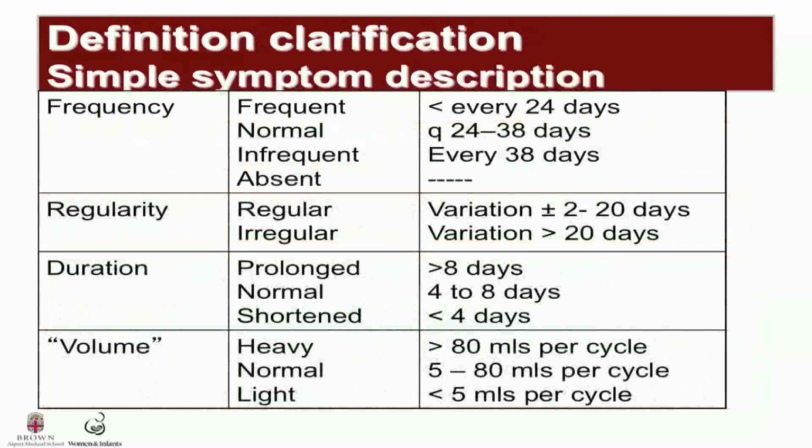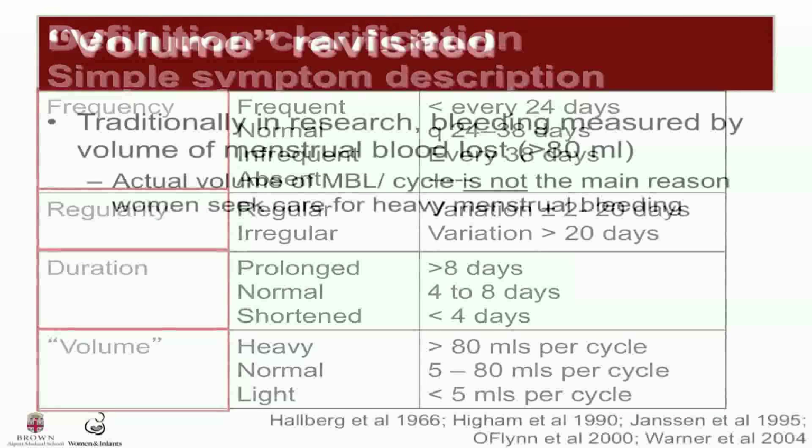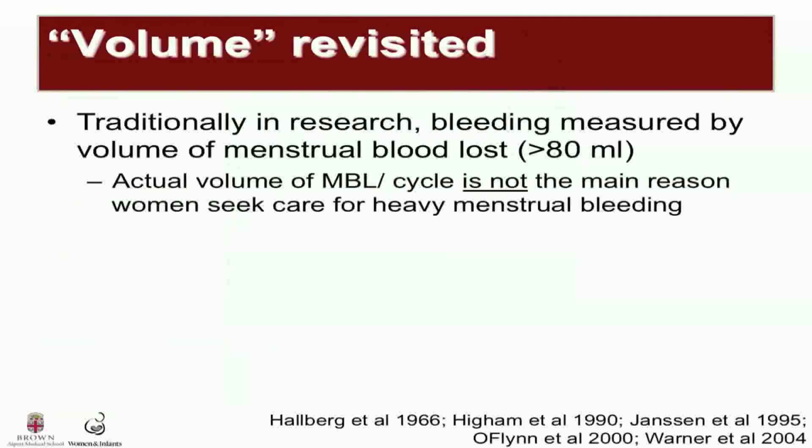This is replacing it with more precise categories of etiology that we'll discuss a little bit more later in this talk. Another suggestion by this expert group was to standardize how the symptom of AUB is described in terms of 4 clear and consistent bleeding dimensions. Frequency, so periods are described as frequent, normal, infrequent, or absent. Regularity, they're regular or irregular. Duration, they're prolonged, normal, or shortened. And then volume as heavy, normal, or light. Volume is still a bit of a problem when it comes to definitions.